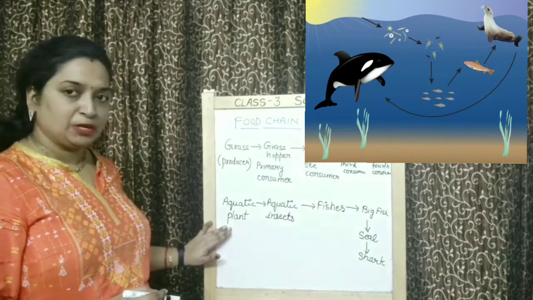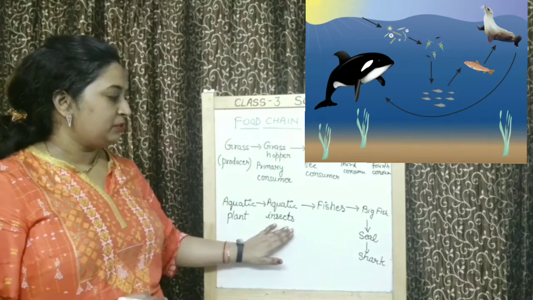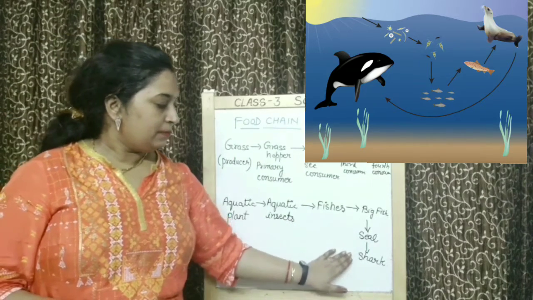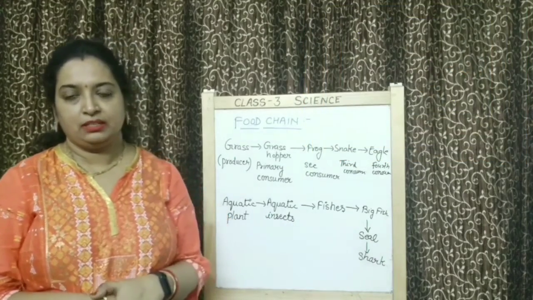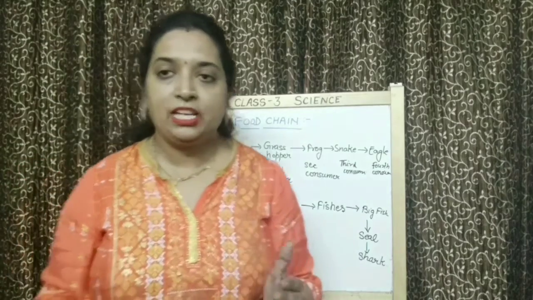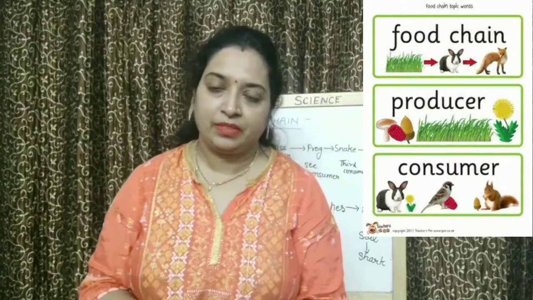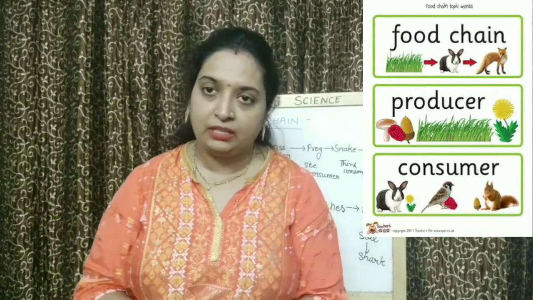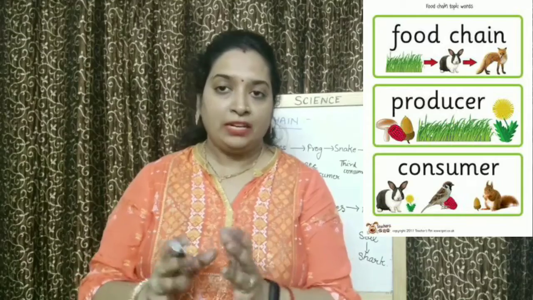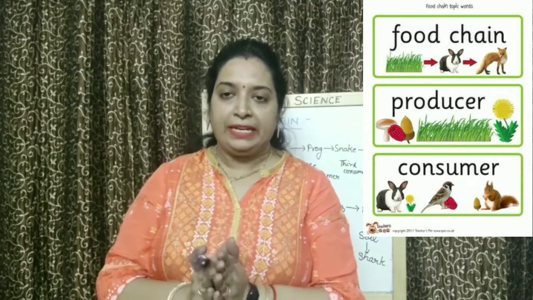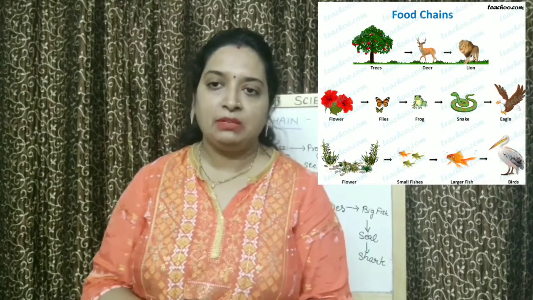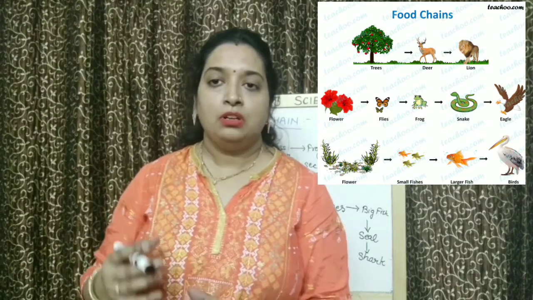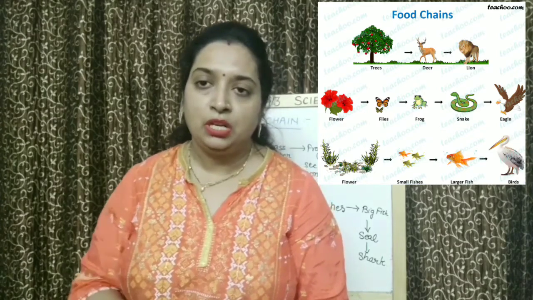So the aquatic plant here is the producer. Aquatic insects will be primary consumers, and all the others will be consumers. They will be secondary, third, fourth, fifth consumers. Right? So children, in nature, food chain occurs. It occurs on land, it occurs in water. Okay? What is a food chain? The chain of eating and being eaten in nature is called a food chain. How different animals get food from plants, and how from these animals food is transferred to other animals, that we have studied today.